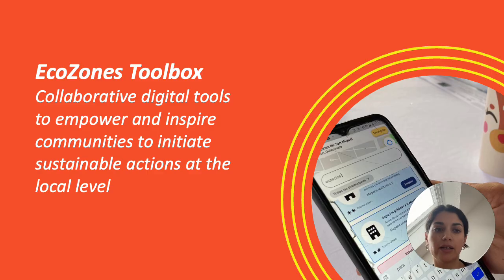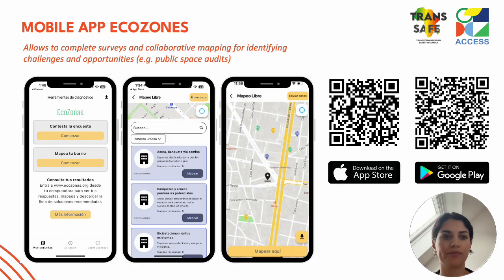In this sense, the purpose of the EcoZones Toolbox is to provide collaborative digital tools that empower and inspire communities to initiate sustainable actions at the local level. These tools bring together local voices and allow us to collect data and insights directly from the community, and also offer innovative solutions to improve neighborhoods with a focus on sustainability. And these solutions could go from implementing green area improvements to road safety measures. The toolbox includes two tools.